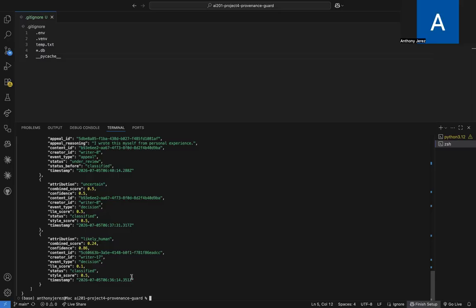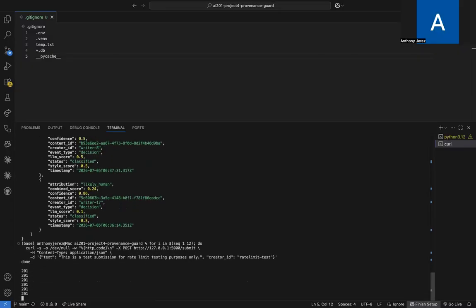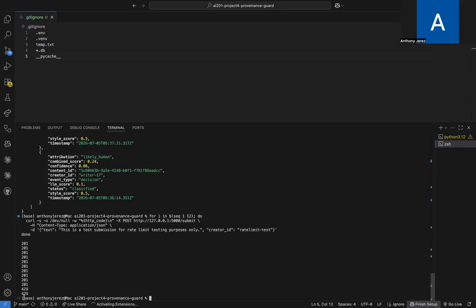Now I'm going to run a rate limiting example. Currently it's set to 10 per minute. But when we run this, it should produce a 429, as you can see. This shows how the rate limiter is able to solve the issue of spam. And that's it.